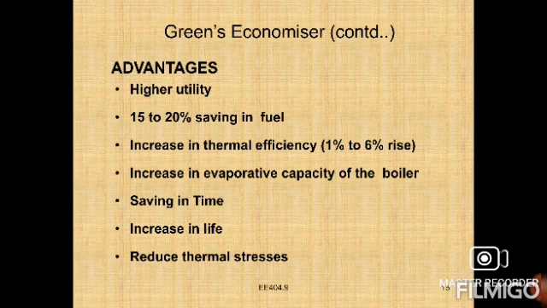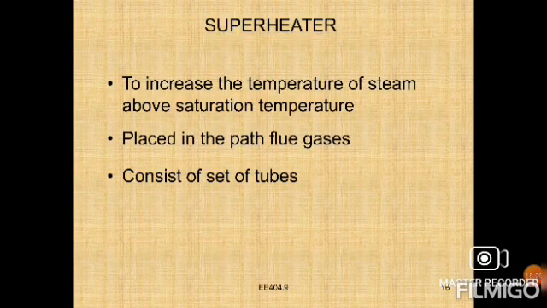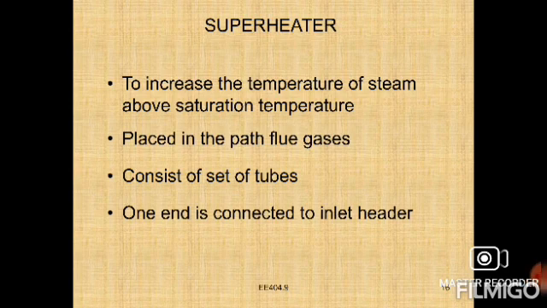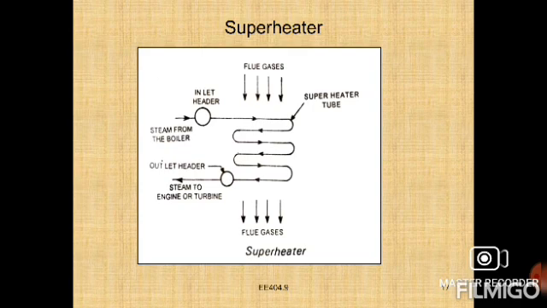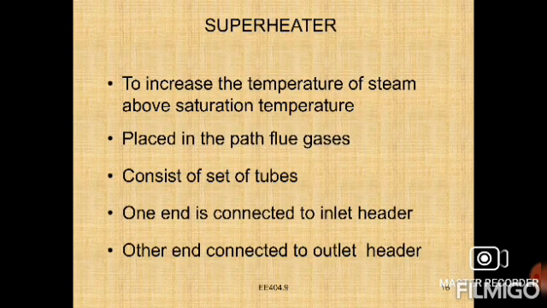So this is the economizer; we have been discussing the economizer. Then the next one is the superheater. The main function of the superheater, you can check here, is to increase the temperature of steam above the saturation temperature. It is placed in the path of the flue gases and consists of a set of tubes.